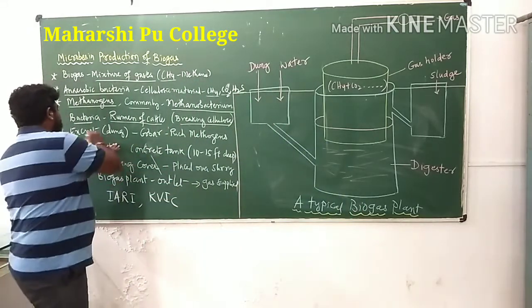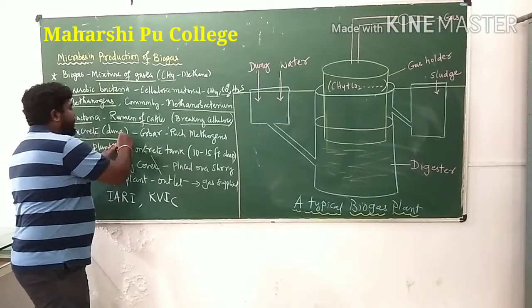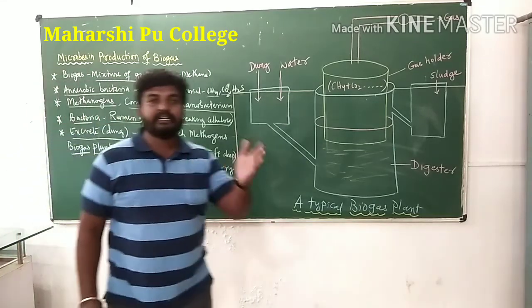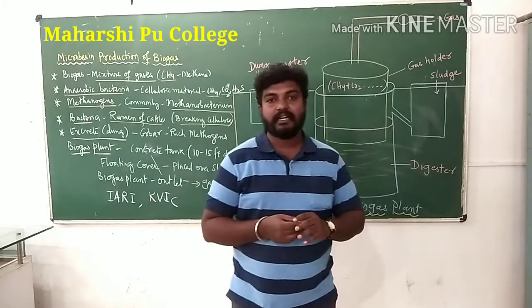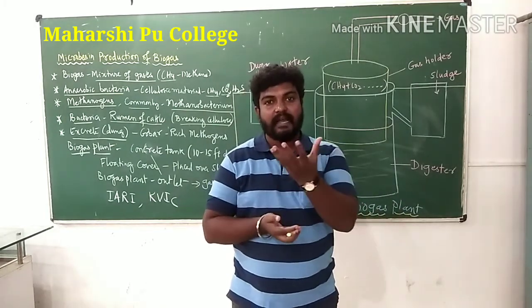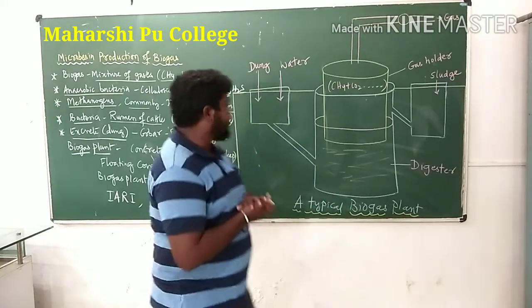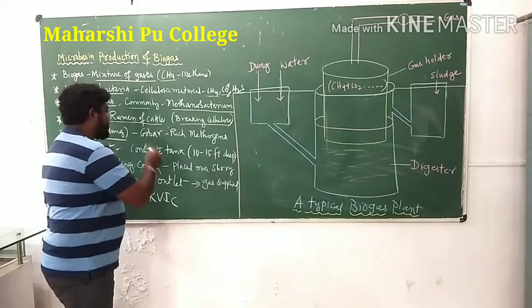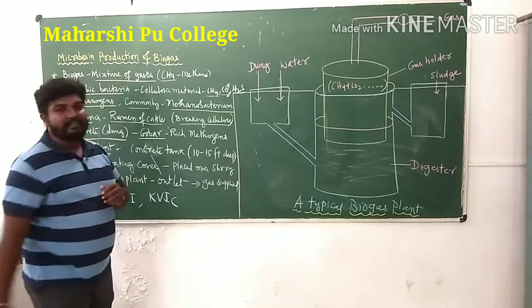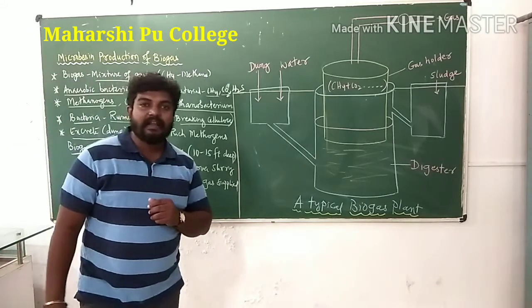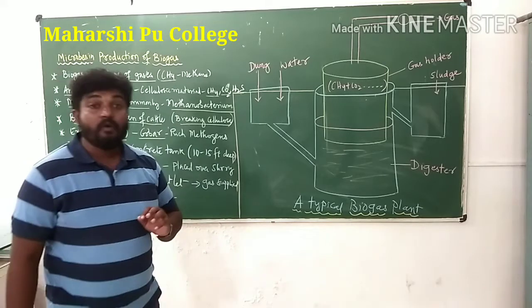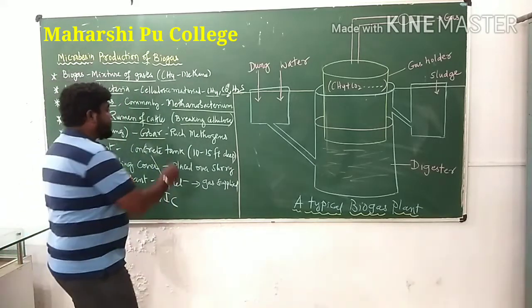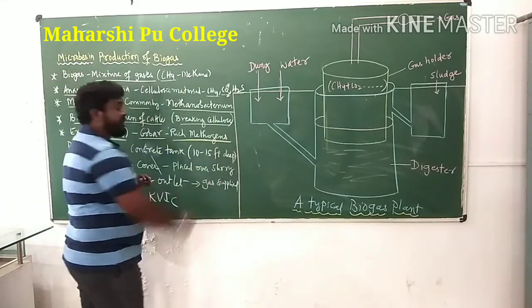And ultimately there is the excreta, the dung, which comes from the cattle. What do we call it in Kannada? We call it sagani. So that is dung, excreta, which is commonly called gobar. That cattle excreta is commonly called gobar, and that gobar is rich in methanogens.